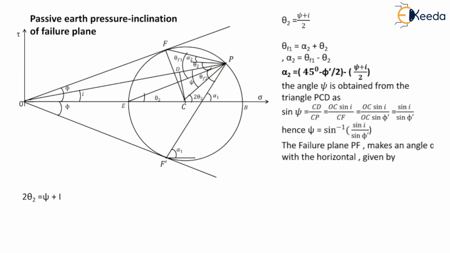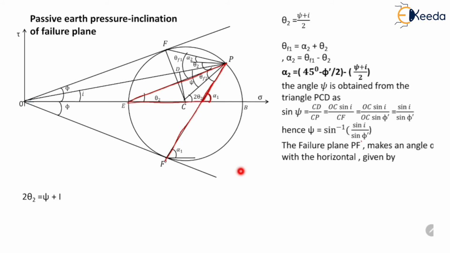The failure plane PF dash makes an angle alpha 1 with the horizontal. So this angle alpha 1 can be obtained if we consider this triangle.